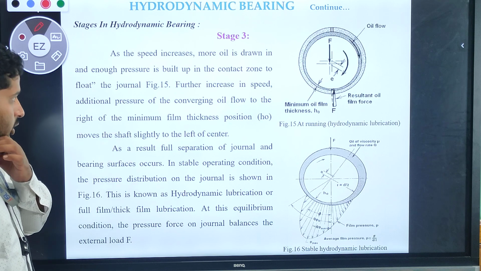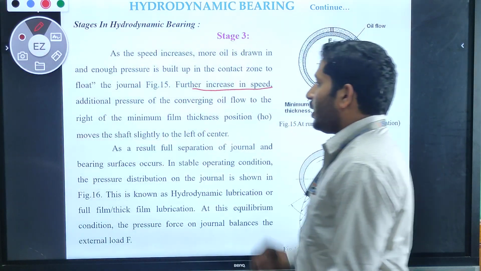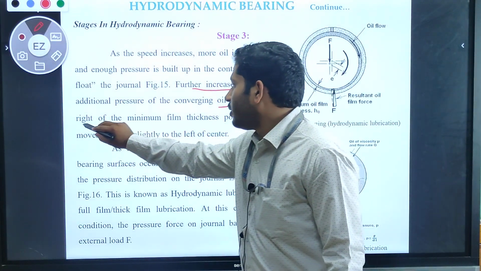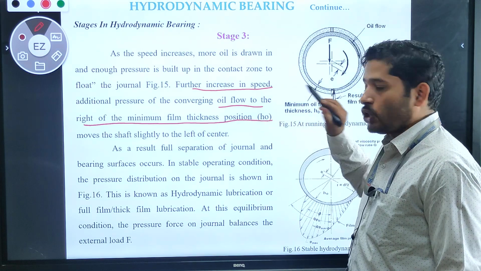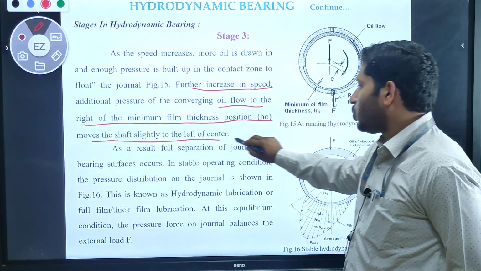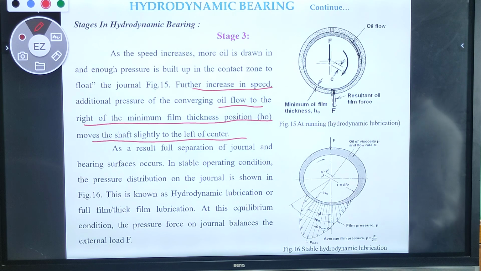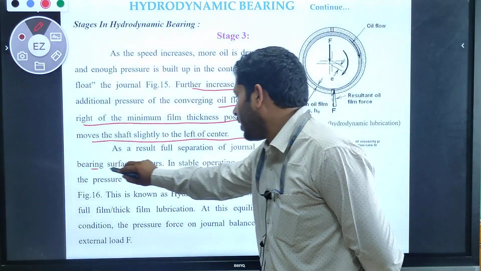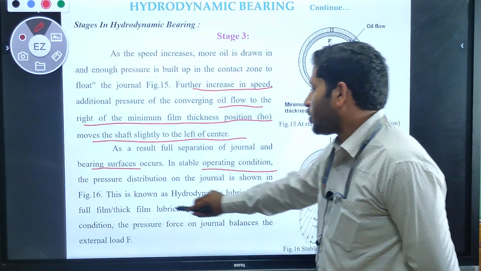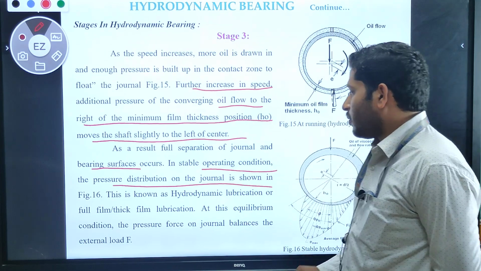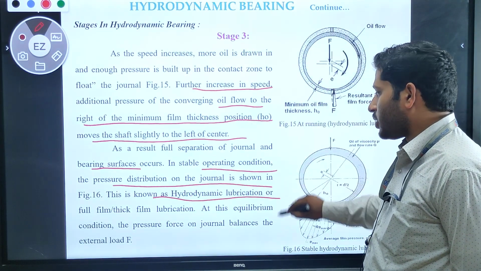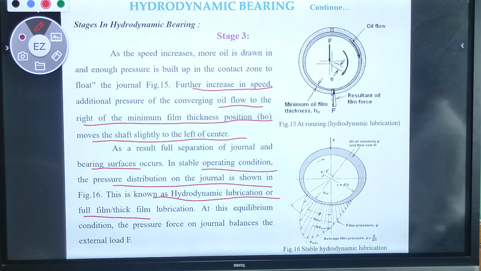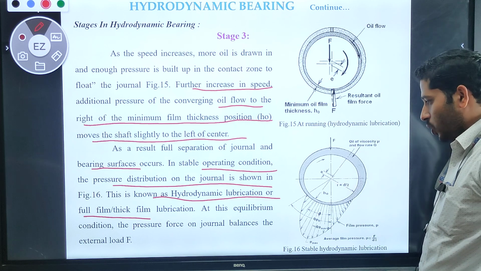With further increase in the speed, the additional pressure of the converging oil flow to the right of the minimum film thickness position h0 moves the shaft slightly to the left of the center. So what will happen is the full separation of the journal and bearing surface occurs in the stable operation condition. The pressure distribution on the journal is known as hydrodynamic lubrication, or we can say thick film lubrication. At this equilibrium condition, the pressure force on the journal balances the external load.